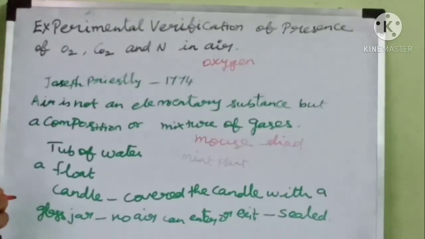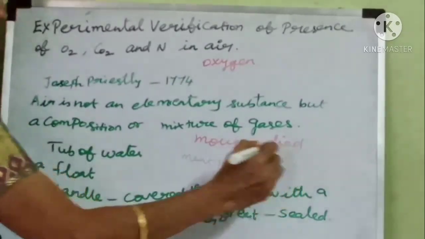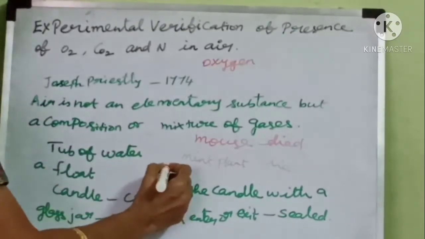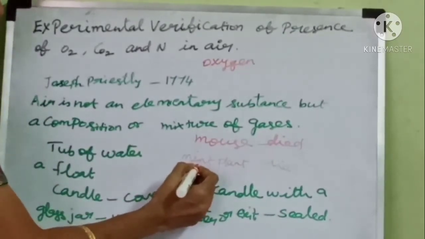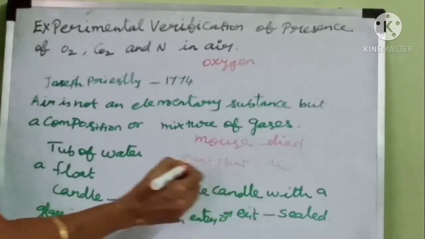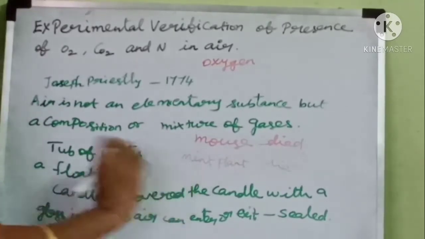So, the plant being a living thing like the mouse, he thought the plant would die. But instead the plant survived. After placing the mint plant, he lit the candle and it continued to burn. What happened? After putting the mint plant inside, when we lit the candle, it continued to burn.